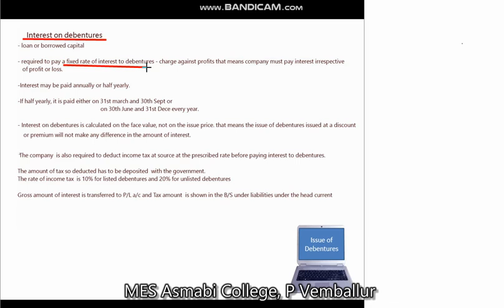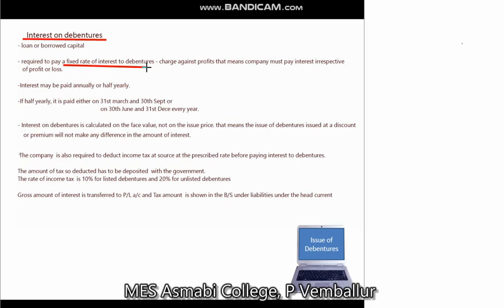The interest on debenture is a charge against the profit. That means the company must pay the interest irrespective of profit or loss. Whether the company earns profit or not is immaterial, because we have to pay interest on debentures every year.